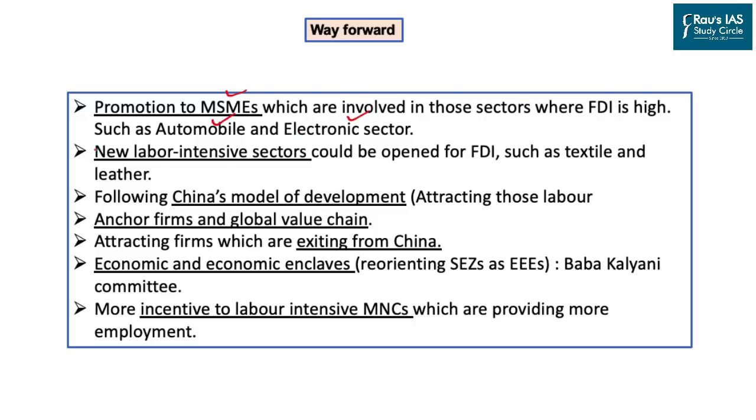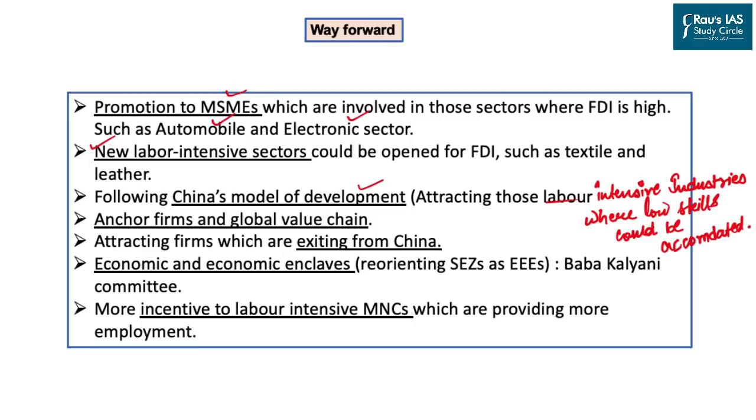Then we have the initiative where labor intensive sectors could be opened up for more FDI. So sectors like textile and leather industries can now be opened with 100% FDI, where funds can come and employment can be generated. We can also go for China's model of development, that is, attracting those labor intensive industries where low skills could be accommodated.